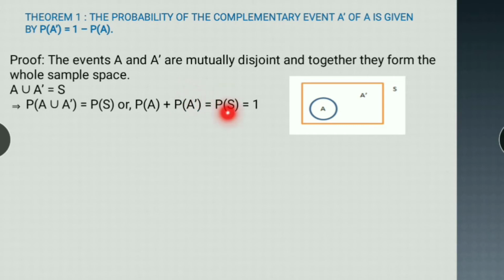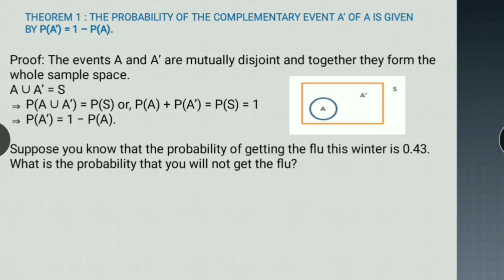equal to probability of S. And what is probability of S? Probability of S is the whole universe, and for the whole sample space, the probability is always equal to 1. So probability of A dash will be equal to 1 minus probability of A, and this proves theorem 1. Let's see one example of this.